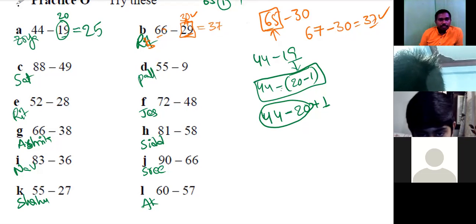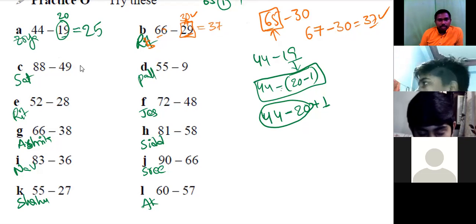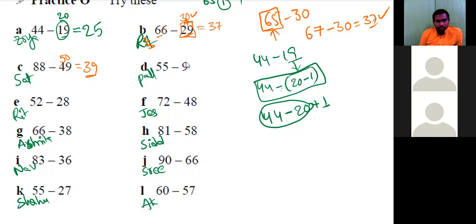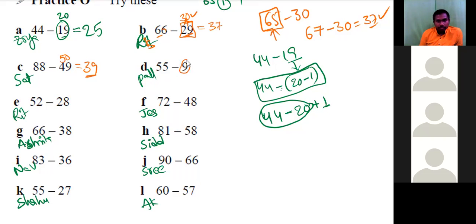Okay, Satvik. Yes, sir. 88 minus 50 is equal to 38. We should add 1, so the answer will be 39. 39, very good. Pallav. Yes, sir. 55, we can take 9 as 10. So 55 minus 10 equal to 45. We are adding 1. So we have to subtract minus 1.